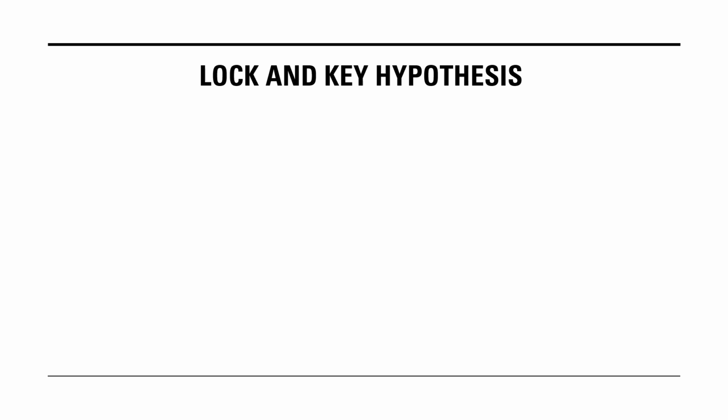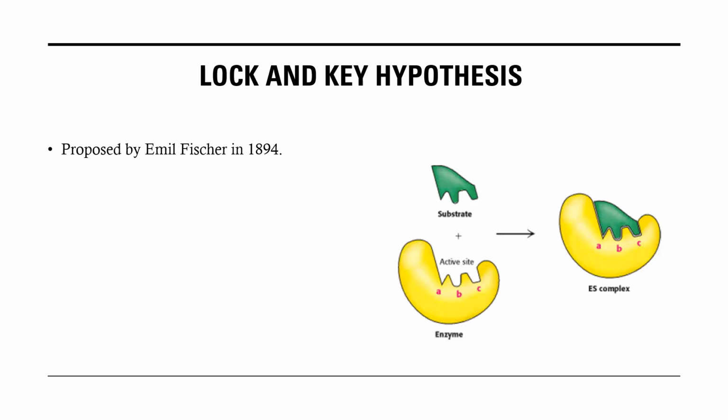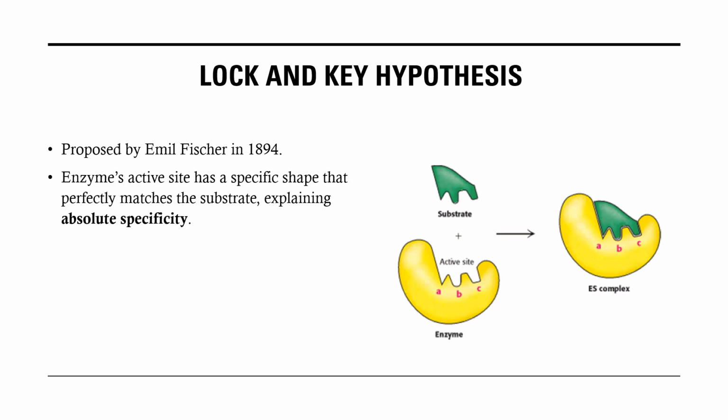The first hypothesis is referred to as the lock and key hypothesis, which was proposed by Emil Fischer in 1894. In his hypothesis, he says the structure of the substrate matches completely with the substructure of the enzyme, much like a key fits into a lock. This would be very good at explaining absolute specificity, such that when glucose is the substrate for glucokinase, it matches exactly just like a key fits into a lock.